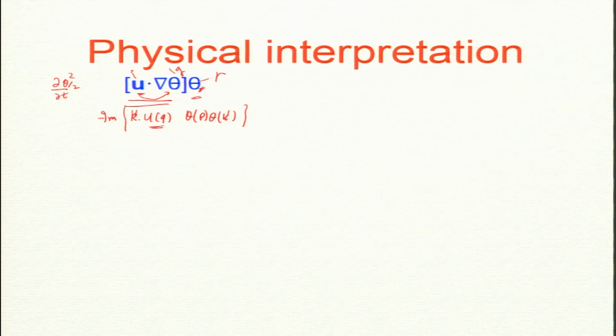So, the receiver wave number goes with the mediator, and the receiver with the giver. Now, there is no dot product, just an ordinary product.